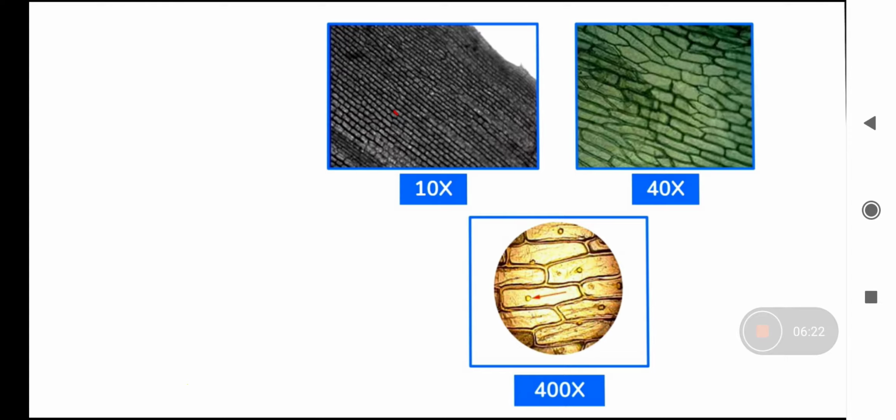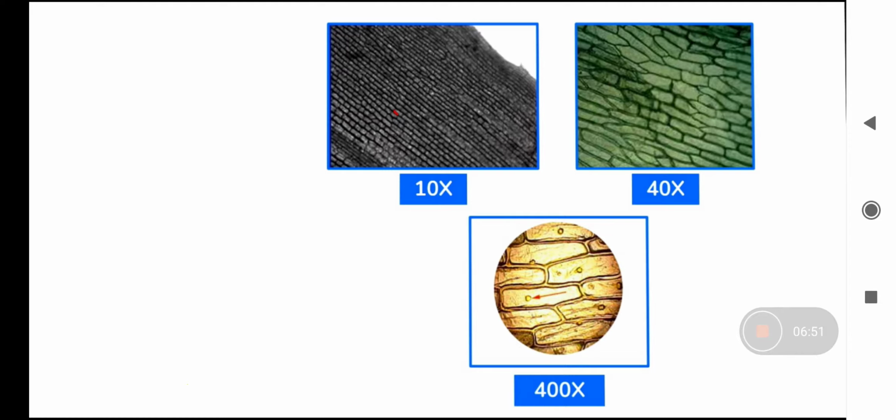Just imagine a wall made up of bricks in front of you. You will see that these bricks assemble together to make that complete wall.